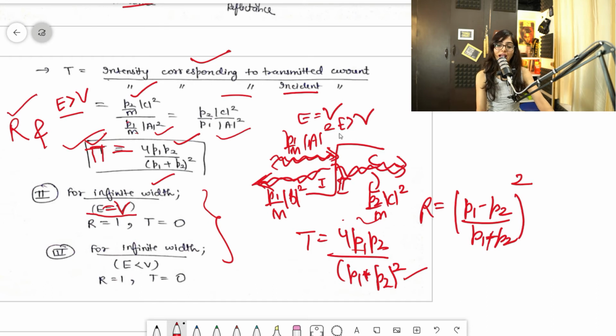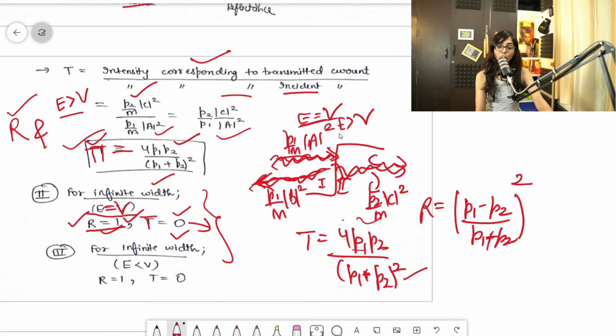It has only equal energy, so it can only reflect. That means reflectance is 1 and transmittance is 0.